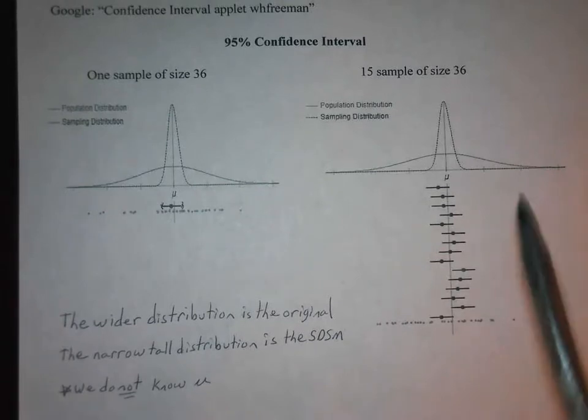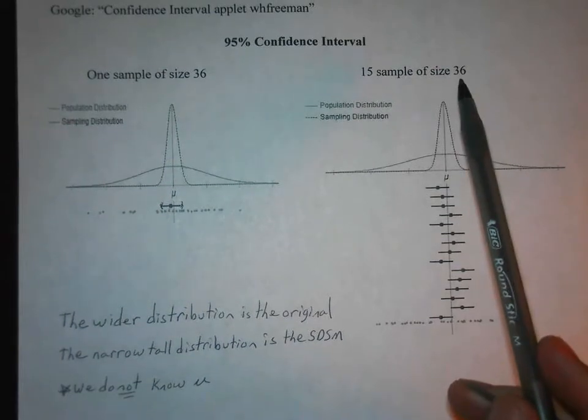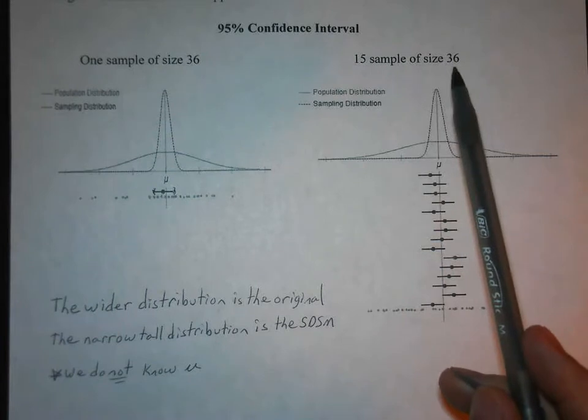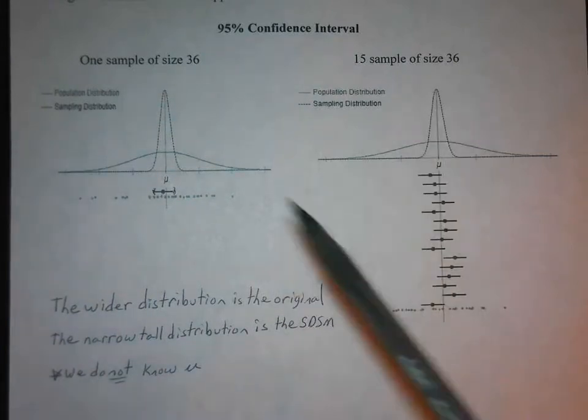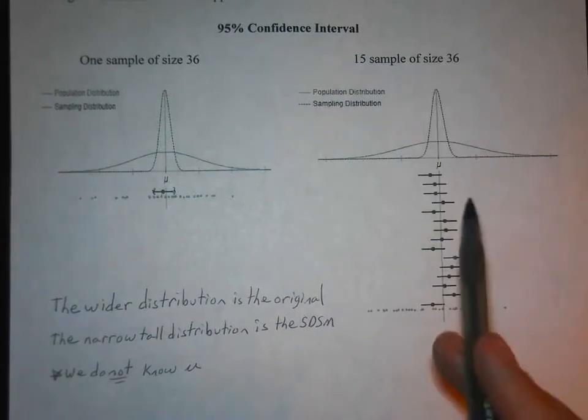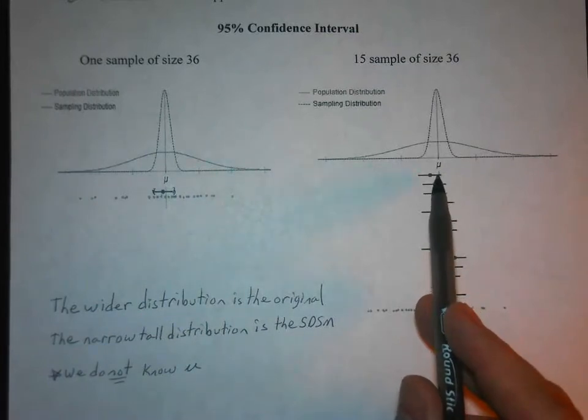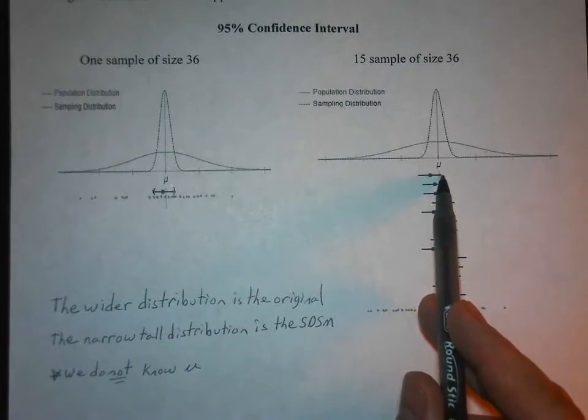So the theory here is if we take 15 samples of size 36, every time you take a sample of size 36, you create a confidence interval around that sample mean. So here's one of them. Now notice that mu is just at the end of that interval. So that interval actually contained mu. The next one, same thing.